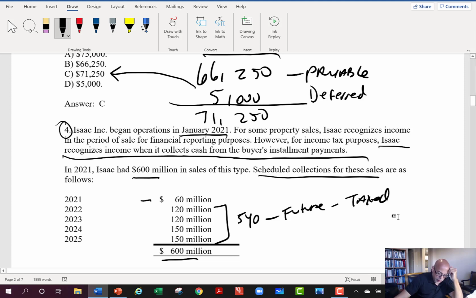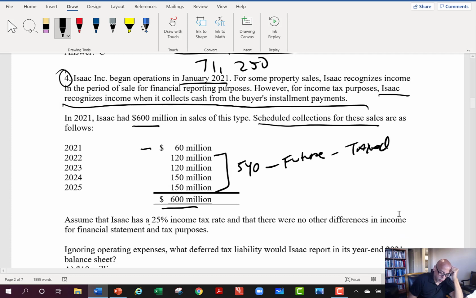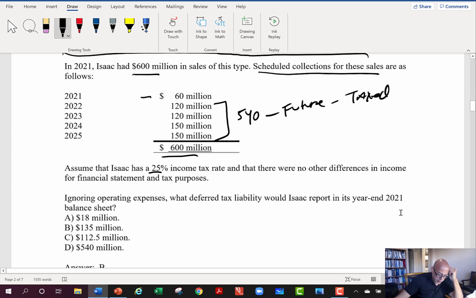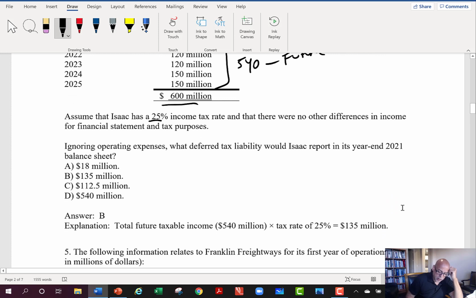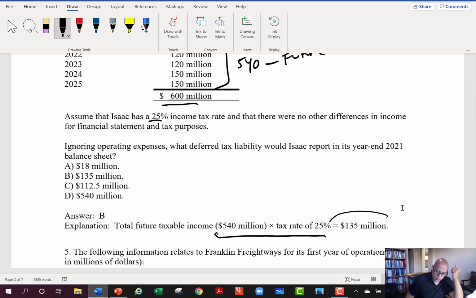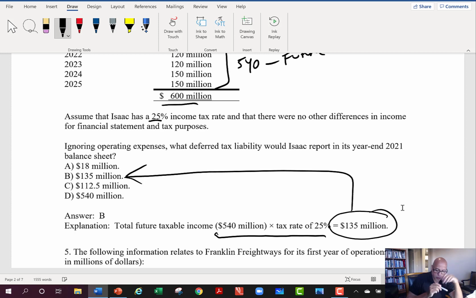Okay, so we go ahead and we say, well, if our tax rate is 25%, we take that 25% times that amount that will be collected and therefore taxed in future years. That gives us a deferred tax liability for this one of 135 million. Again, we're going to finally pay the tax on that in future periods when we actually collect it, even though we've taken it as income for GAAP purposes this year.